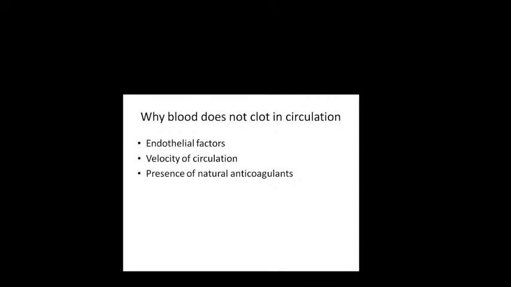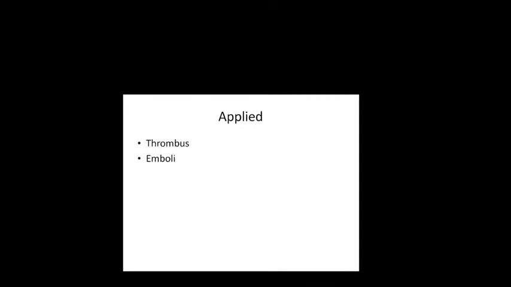So you should know why blood does not clot in circulation, and a little bit about the applied aspects. Thrombus. What is thrombus? These are very dangerous situations. Thrombus means sometimes blood will clot inside the blood vessel. That is why you get myocardial infarction, MI, and stroke. Inside the blood vessels, the blood is getting clotted, and that is called thrombus. After a while, a piece of this thrombus breaks off, circulates, and lodges in some other blood vessel. That piece of the thrombus is called an emboli. Emboli are smaller substances from the thrombus. They break off and lodge somewhere.